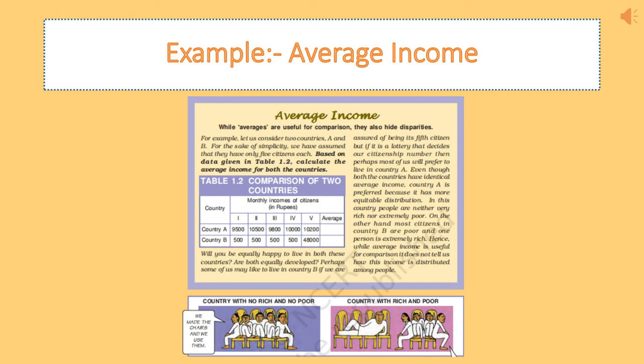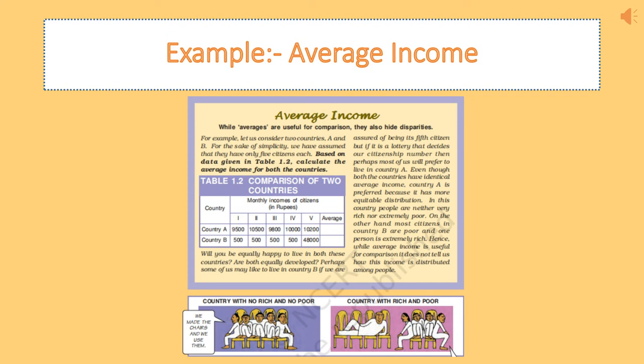Now country B is a country where the first 4 citizens have a very low income, only 500 rupees or dollars, whereas the 5th citizen is a rich person who has the maximum income of the country.